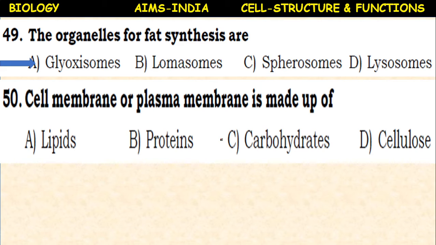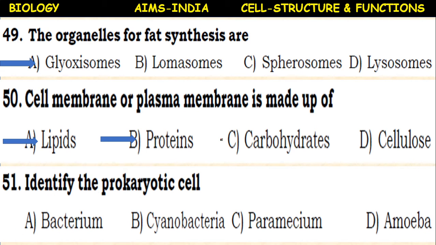The cell membrane or plasma membrane is made up of... it is a multiple correct answers question. So here lipids, proteins, carbohydrates and cellulose are given. Lipids and proteins. Glycoproteinaceous nature. The proteins and lipids are present in the plasma membrane.